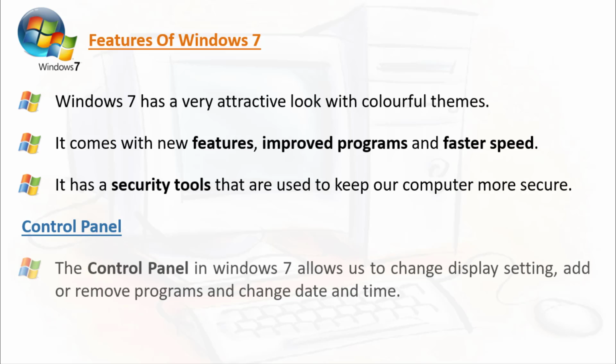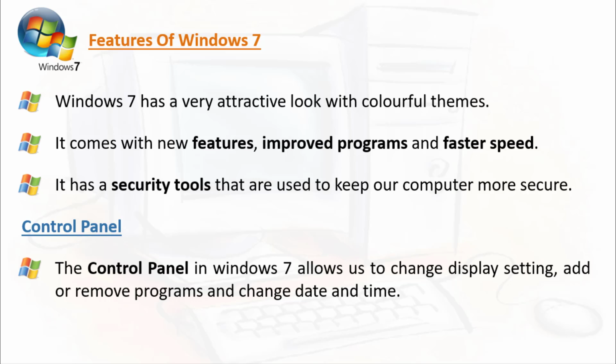Control panel. The control panel in Windows 7 allows us to change display settings, add or remove programs, and change the date and time. By using this control panel, we are able to change the display settings of the computer system. We can add or remove programs, and also change the date and time according to our region.